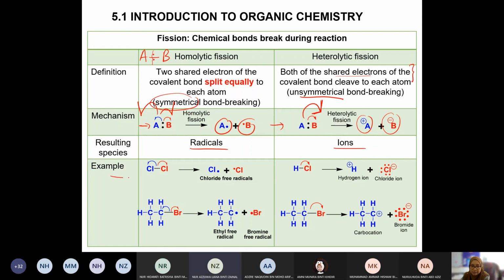So this is another example. Cl, okay, so you will see this again in alkane later on. So they break, so both of the electrons will be returned back to its owner. So you must use this half-headed arrow to produce this free radical. As for this one, both of the electrons will be given to one of the atoms, in this case the Cl. So you use just one arrow here, but the head is full.